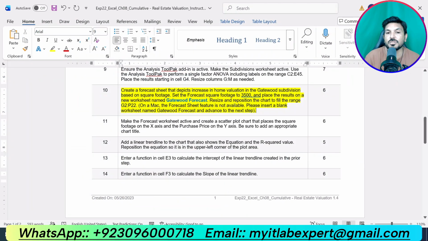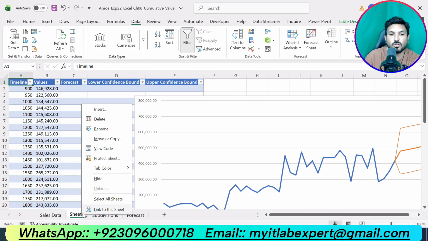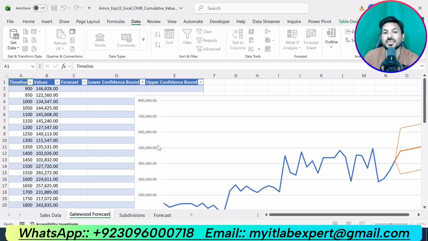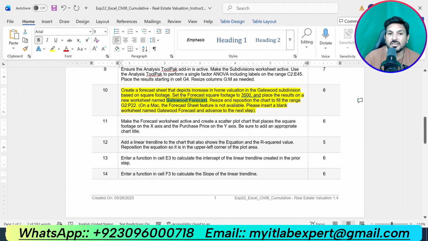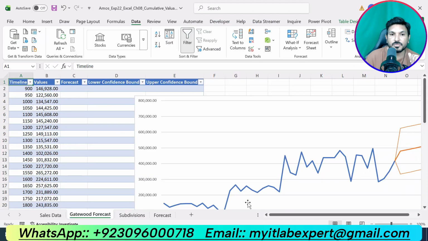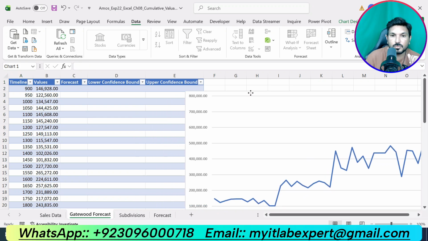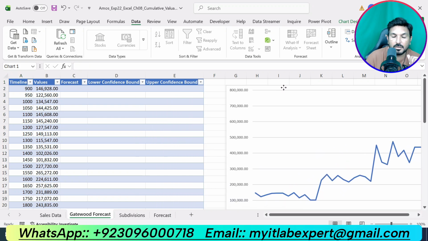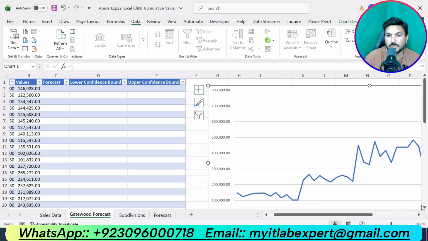Now we are supposed to rename this sheet as Gatewood Forecast. Right click on it, rename, remove the old name, type the new name and press Enter. Now we are supposed to resize the chart so that it fills the range G2 up to P22. G2 is here and P22.